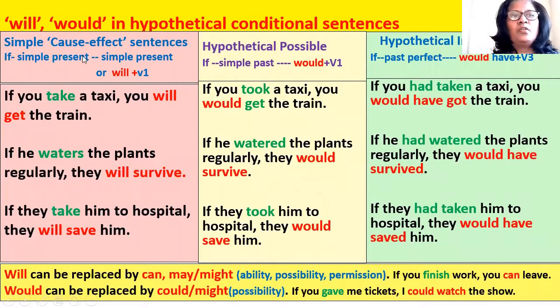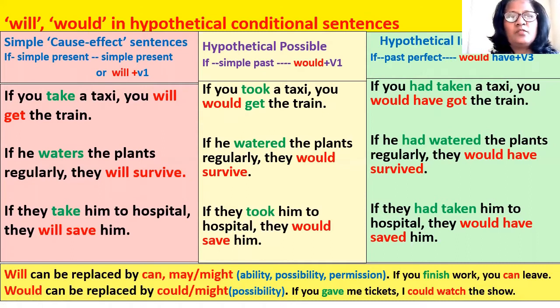Will or would as auxiliary verbs are used in hypothetical conditional sentences. Hypothetical means imaginary, kalpanik, and conditional sentences are sentences which begin with if or which have a conditional part beginning with if.